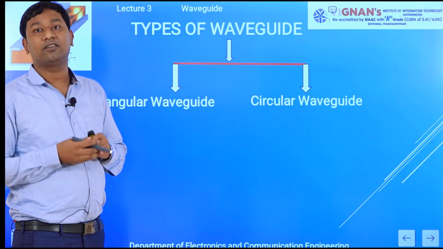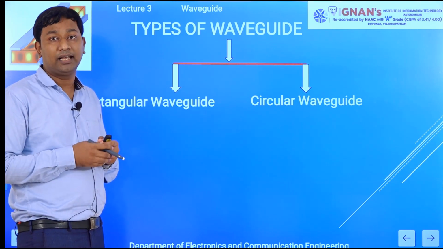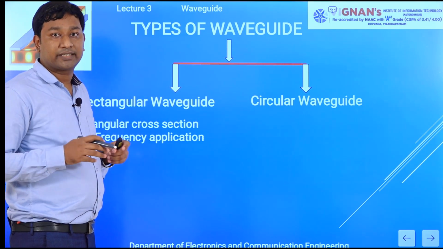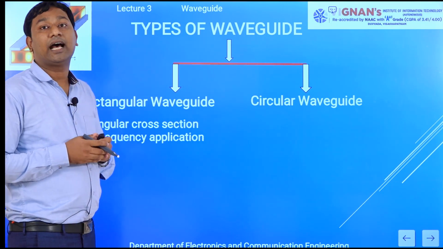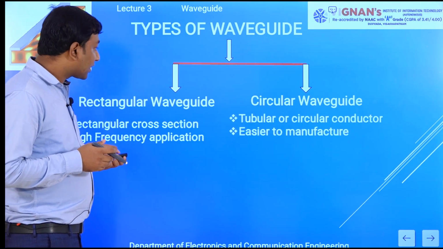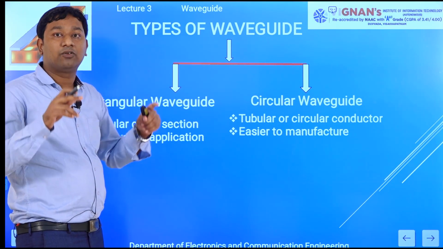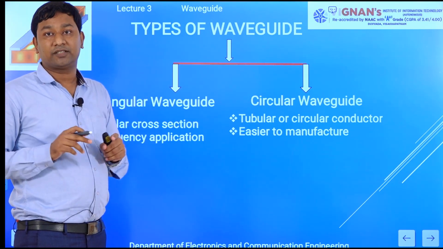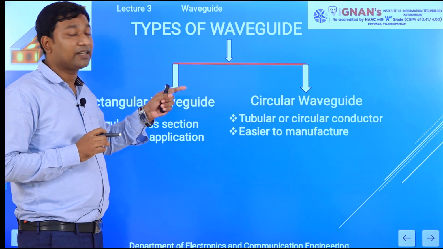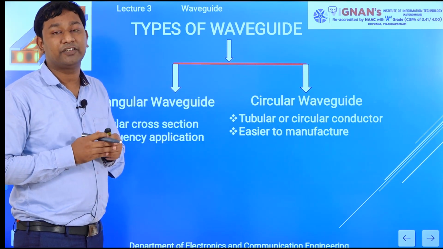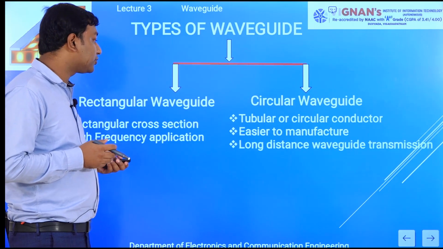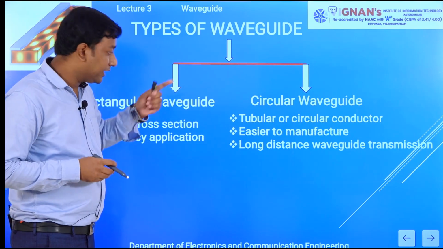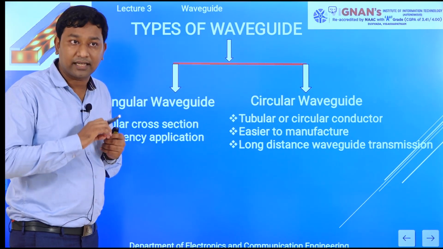Now see what a rectangular waveguide is and how the wave is propagated through it. A rectangular waveguide has a rectangular cross section. It is used for high frequency applications. And a circular waveguide is a tubular or circular conductor. In the circular waveguide, the advantage is that it is easy to manufacture because it is a hollow tube. Compared to the rectangular, circular waveguide manufacturing is comparatively easy. Circular waveguide is used for long distance communication. In optical communication also, they are using a circular waveguide pattern.